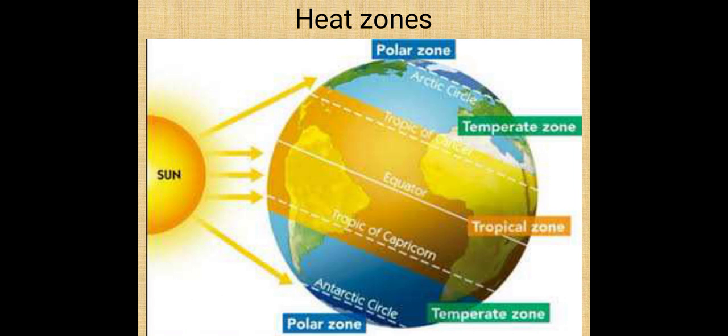In the bottom southern hemisphere, Tropic of Capricorn to Antarctic Circle, is also temperate zone because it also receives the slanting rays of the sun. But at both poles, North Pole and South Pole, the temperature is very low. Especially the North Pole won't receive much heat, isn't it? So it is called the polar zone. That's why Antarctica and the Arctic Circle are covered with snow.